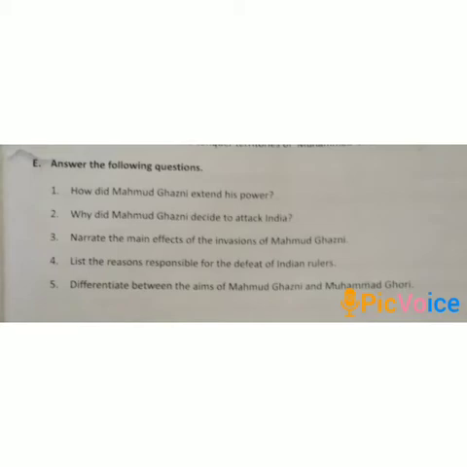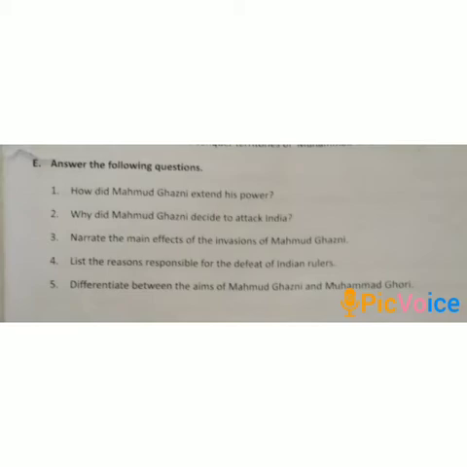Now come in question number 2. Why did Mahmud Ghazni decide to attack India? Answer is, Mahmud Ghazni wanted to make Ghazni, a small hilly and poor region, into a powerful empire.